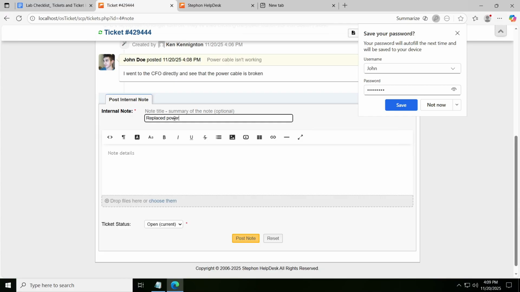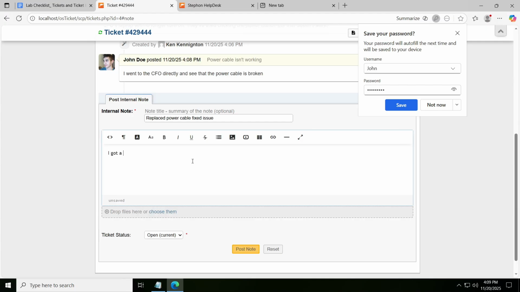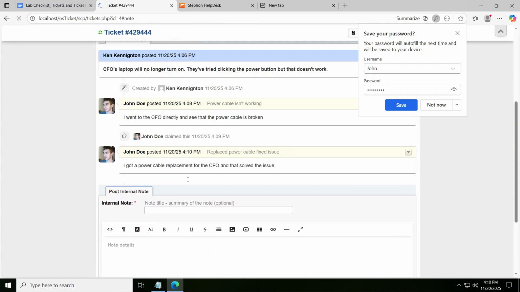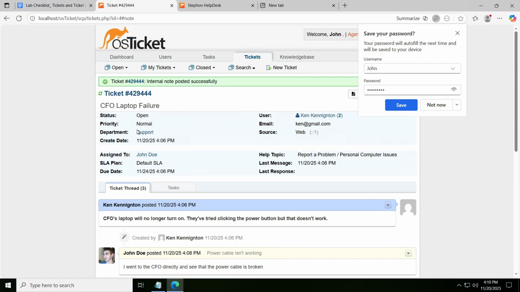Replaced power cable. Fixed. I got a power cable replacement for the CFO and solved the issue. Sometimes it could be simple situations, so we just keep everything recorded and there could be simple solutions. So that person just needed a new power cable. Right, so we have that there.